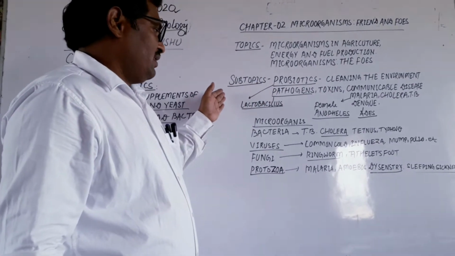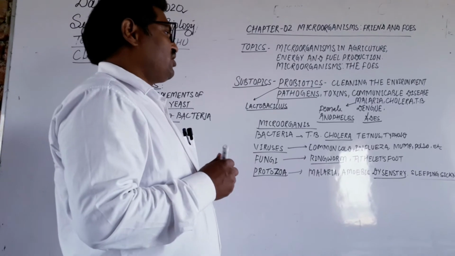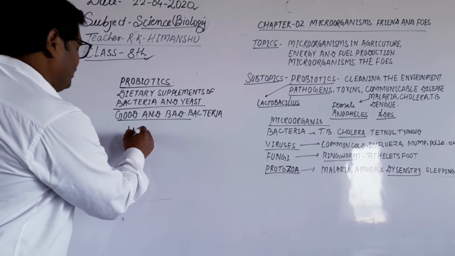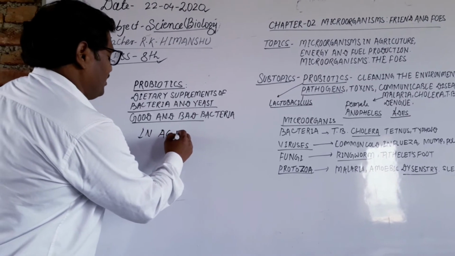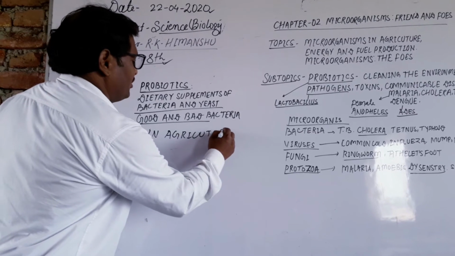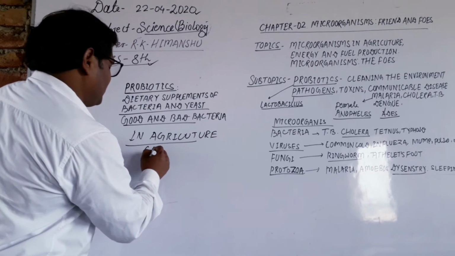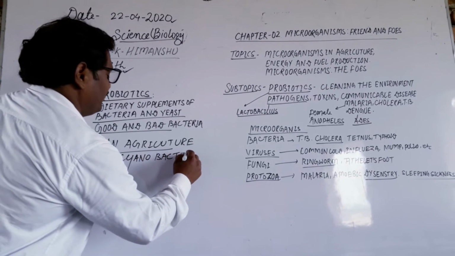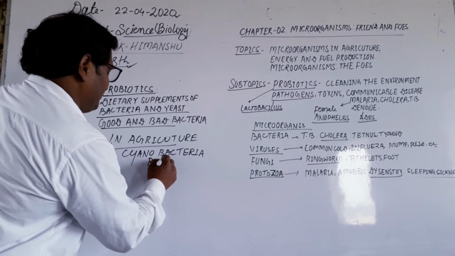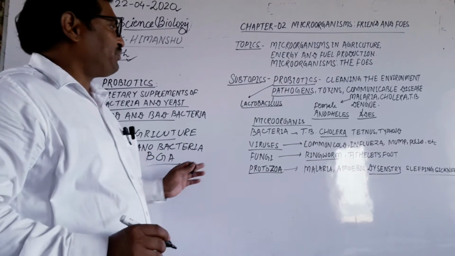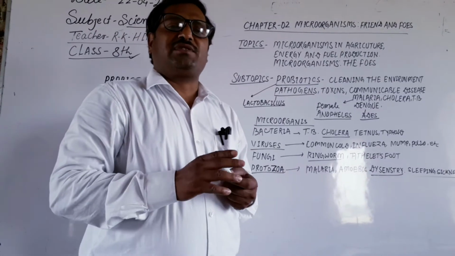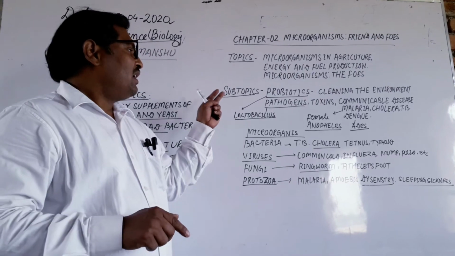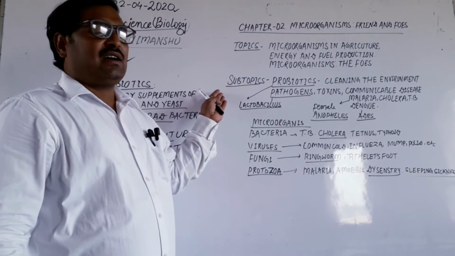Microorganisms are used in agriculture. In agriculture, the bacteria... So dear students, there are some bacteria which are also known as BGA, meaning blue green algae. Blue green algae have the capacity to trap atmospheric nitrogen and convert it into nitrate, and they are useful for the soil as well as for the plants.